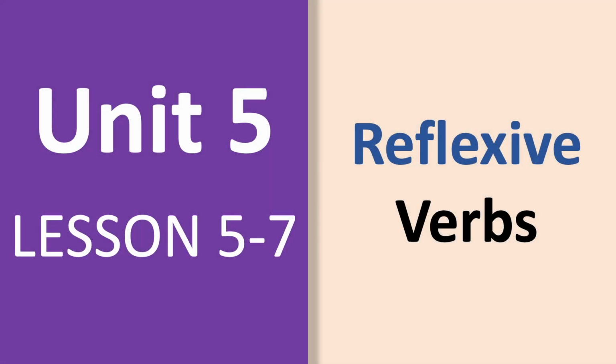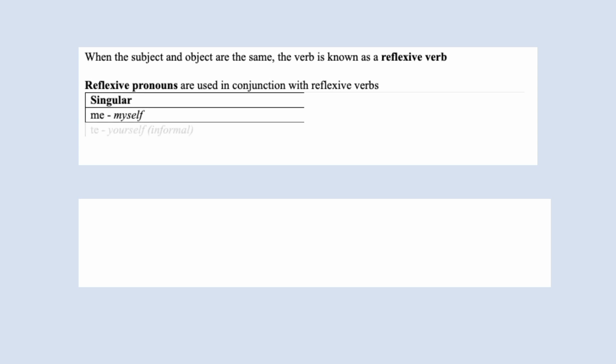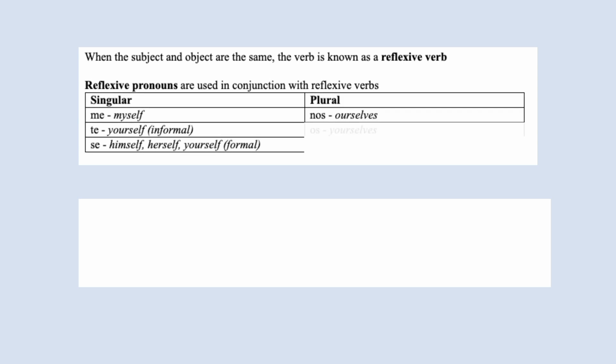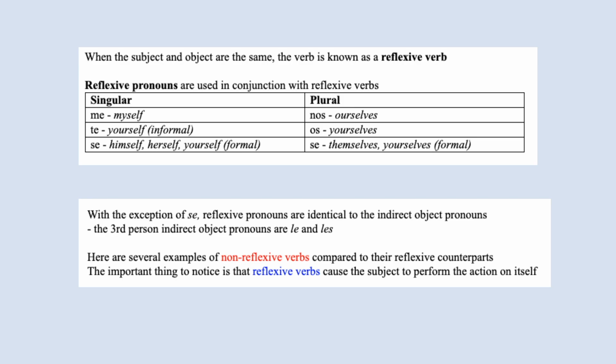We will cover all the basics of reflexive verbs in this lesson. A verb is reflexive when the subject and object are the same, and we use reflexive pronouns in conjunction with reflexive verbs. Me, te, se, nos, os, se. With the exception of the third person, reflexive pronouns are identical to the indirect object pronouns. I will provide you with several examples of non-reflexive verbs compared to their reflexive counterparts. You will notice that reflexive verbs cause the subject to perform the action on itself.